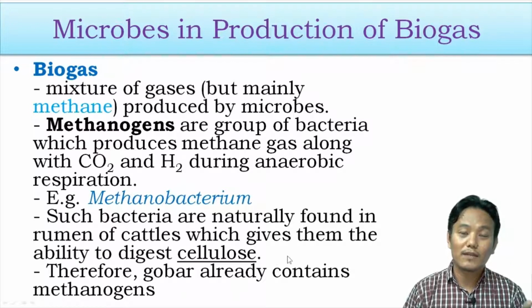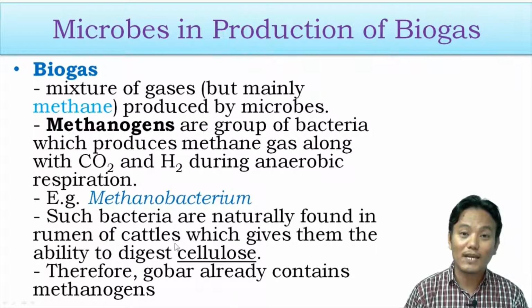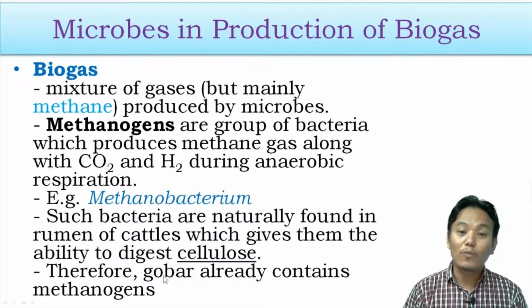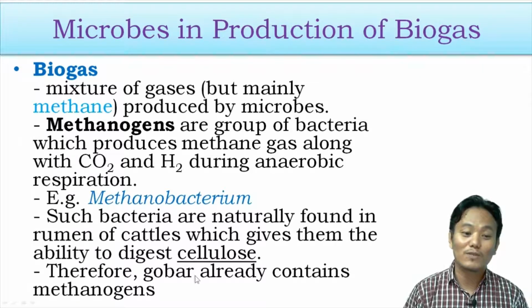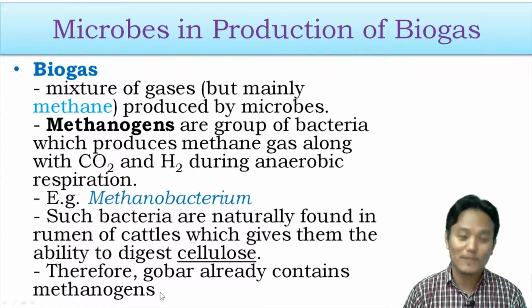Till date, there is no known animal which can produce enzymes which can digest cellulose. Even cattle themselves do not produce any enzymes to digest cellulose. The bacteria present inside the rumen of the cattle, like these methanogens, help in the digestion of cellulose. Therefore, the gobar or the cow dung released by the cattle already contains methanogens, right? So in the production of biogas by humans, we use gobar. Therefore, it is also called gobar gas.